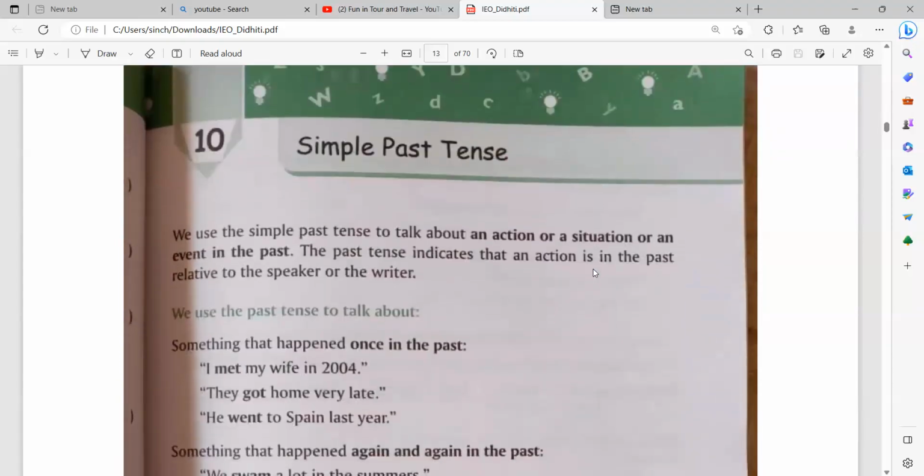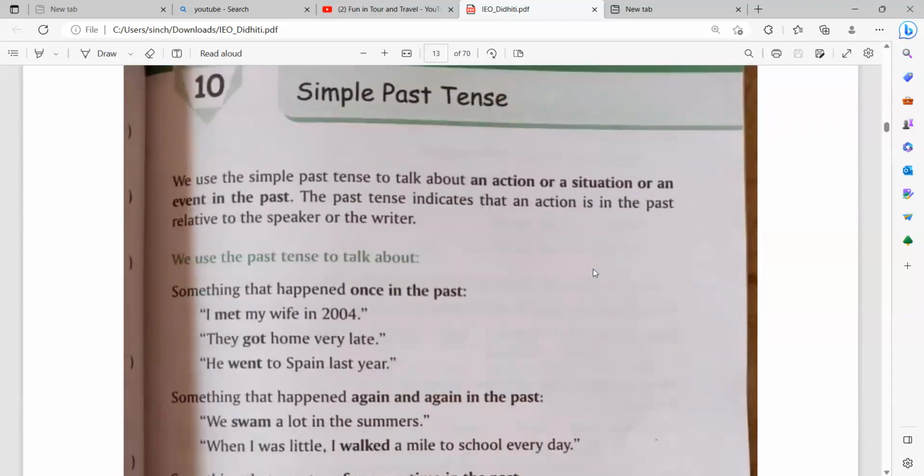Then what we have is the simple past tense. We use the simple past tense to talk about an action or a situation or an event in the past. The past tense indicates that an action is in the past relative to the speaker or the writer. We use the past tense to talk about something that happens once in the past. I met my wife in 2004. They got home very late. He went to Spain last year.